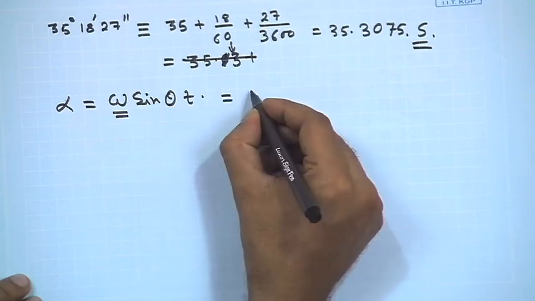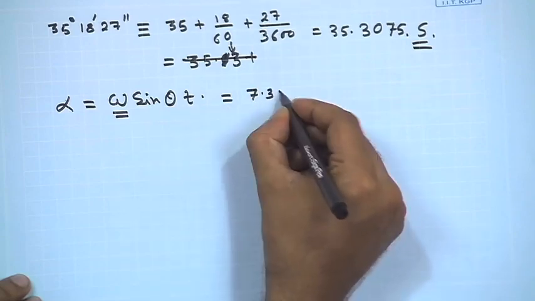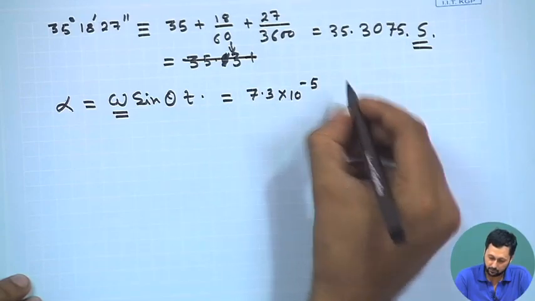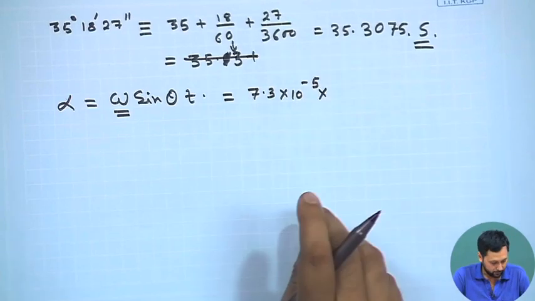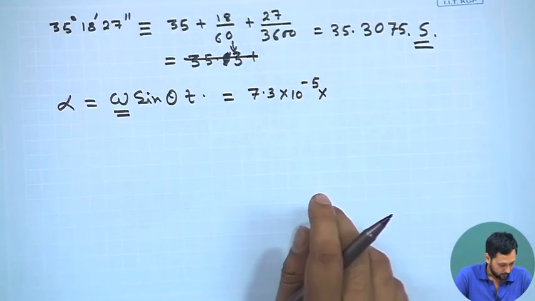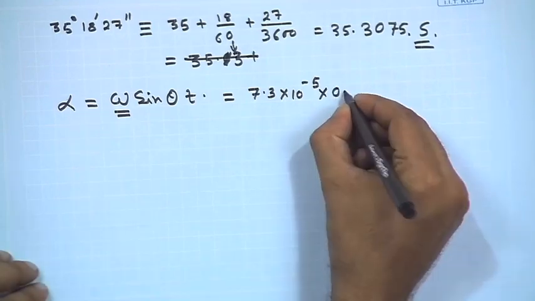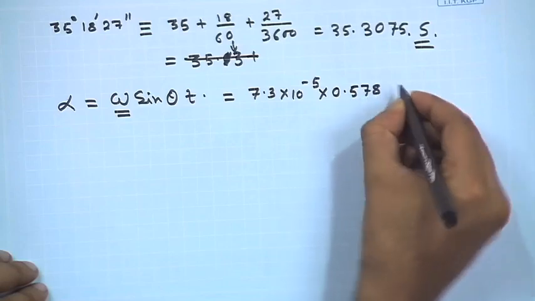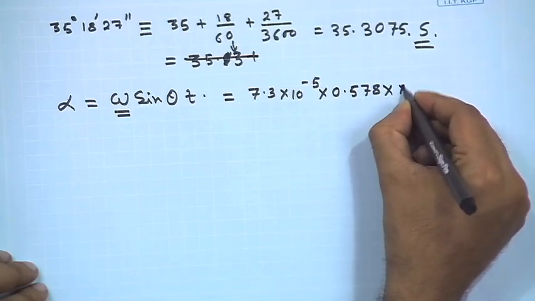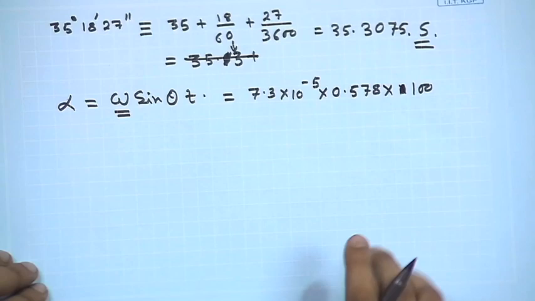So, we have to put these values in. It will be 7.3 into 10 to the power minus 5 into sine of this angle. Using the calculator, sine is 0.578, into t, which is 100 seconds.